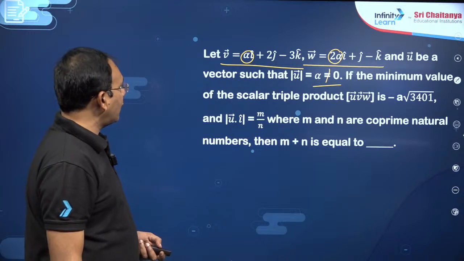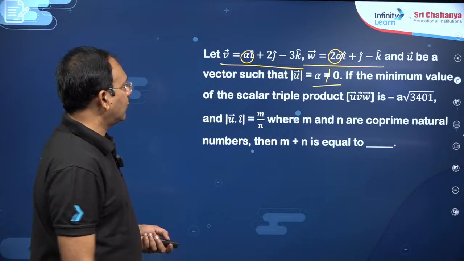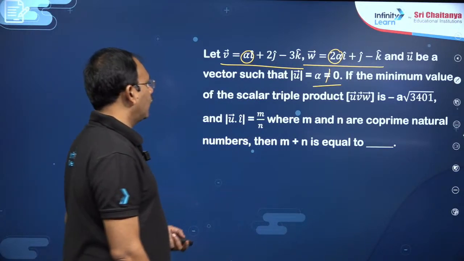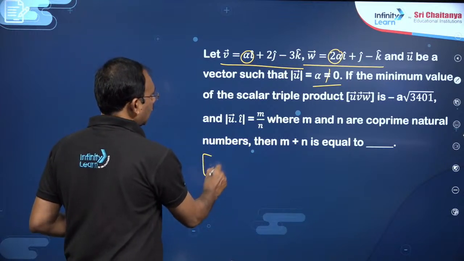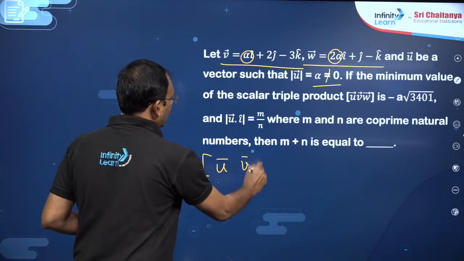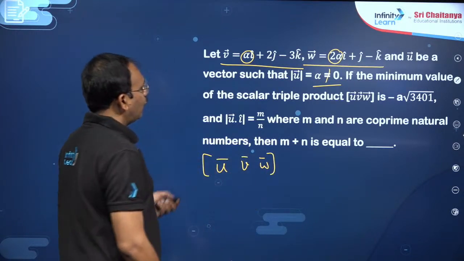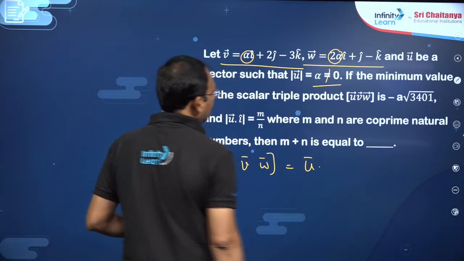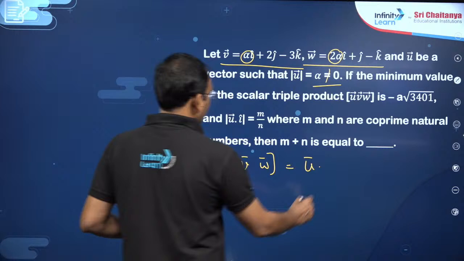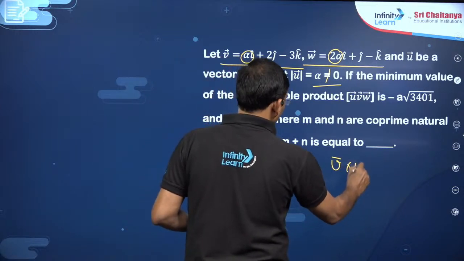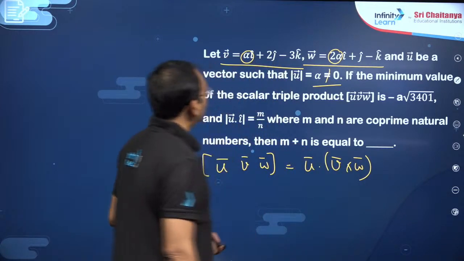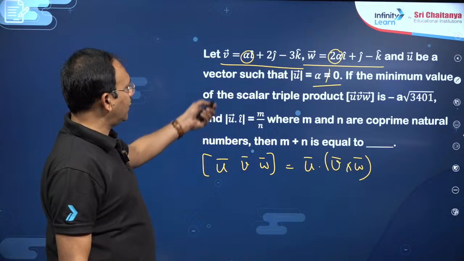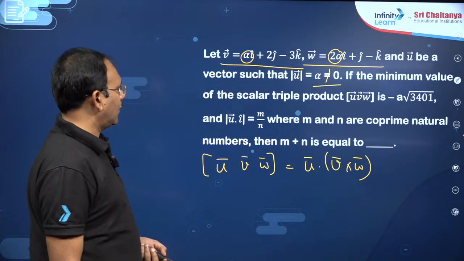You see, the minimum value of the scalar triple product of U bar, V bar, W bar, my dear friends. Box of U bar, V bar, W bar, you know V and W, can I write it as U bar dot V bar cross W bar? In which you will get everything only in terms of alpha, right.